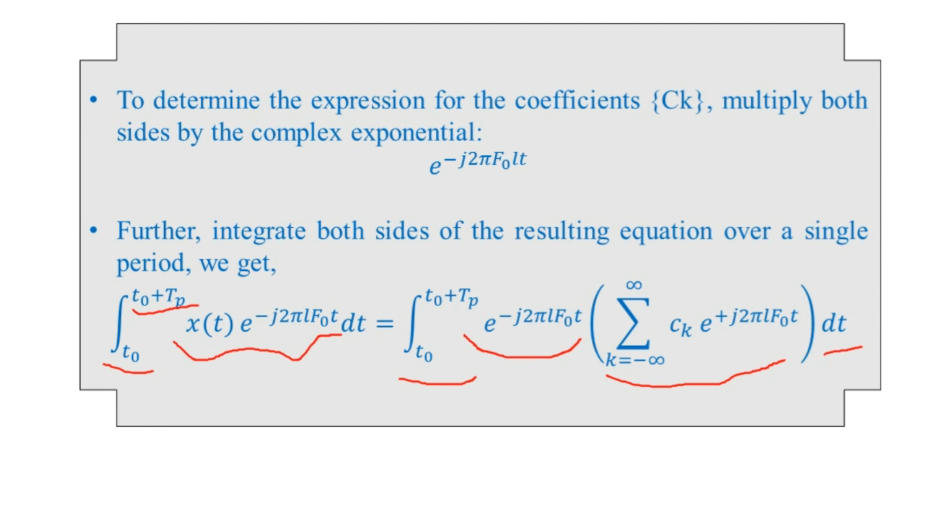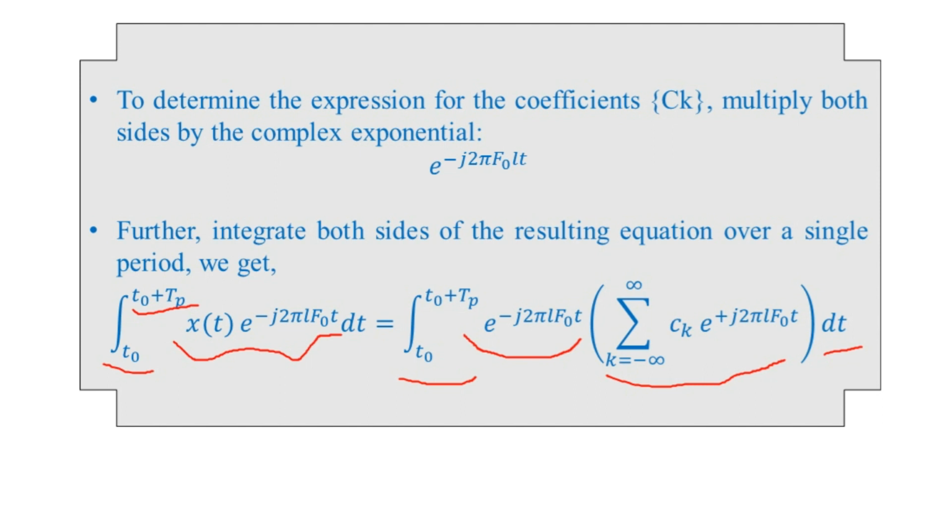Now in this representation on the right-hand side, we have both the integral as well as the summation operations. Summation operations we prefer in discrete cases, whereas in continuous cases we prefer integration.